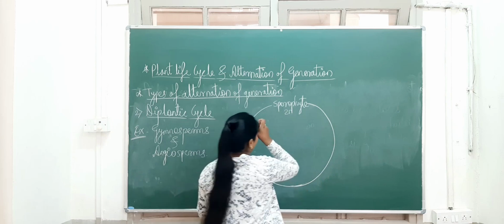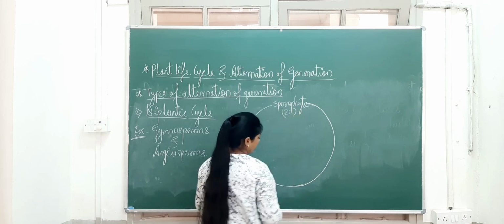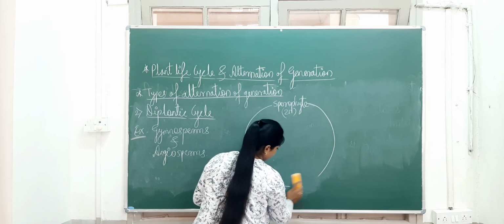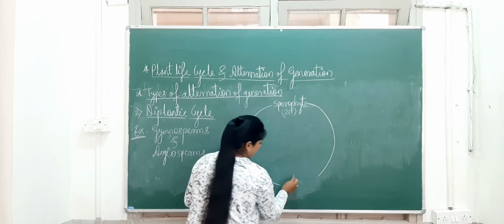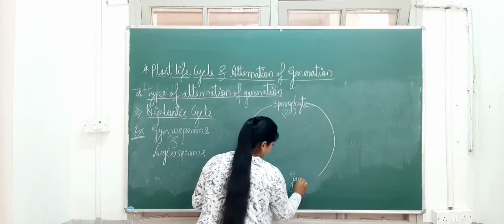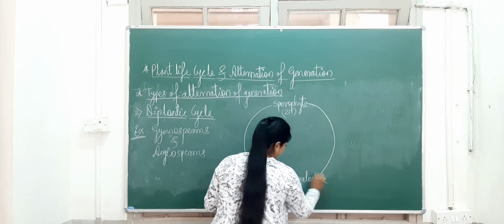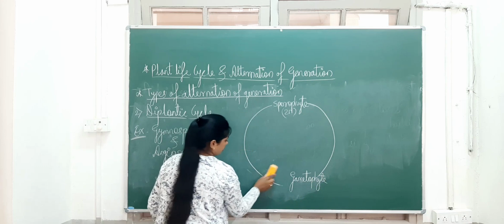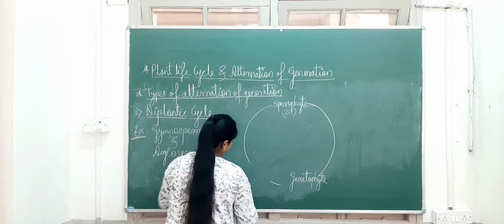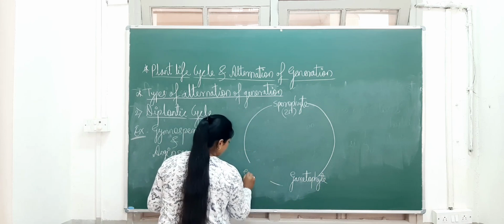This is sporophytic, which is 2n, and here I will write gametophyte, and next is the process of gametogenesis.